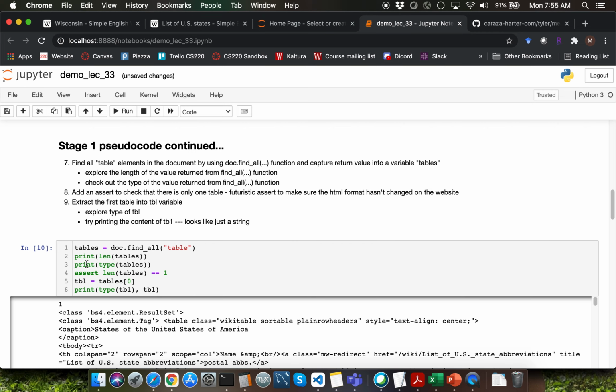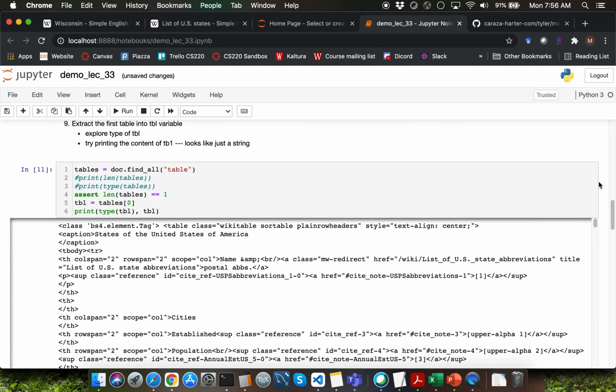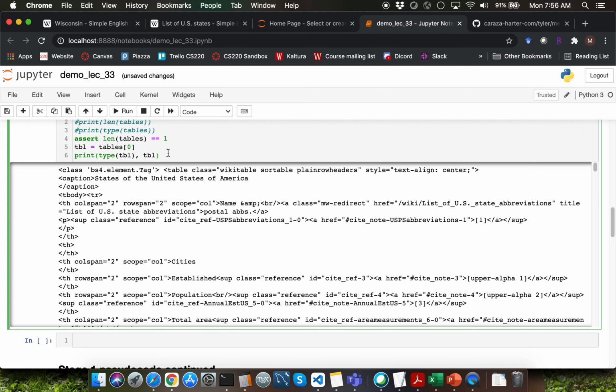Observe that we are getting multiple print function call outputs, so I'm going to go ahead and comment out the earlier ones. What we are getting for the type function call is the bs4 element Tag, which refers to an individual element object instance within the DOM tree, and you're getting the display of the entire table HTML format here.